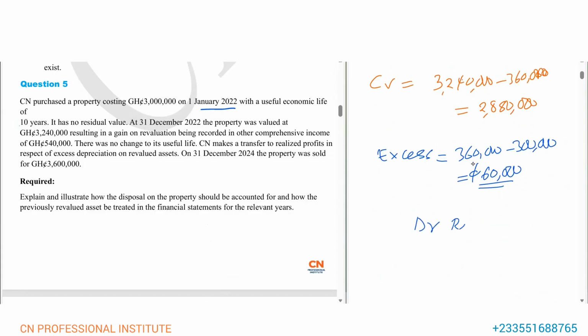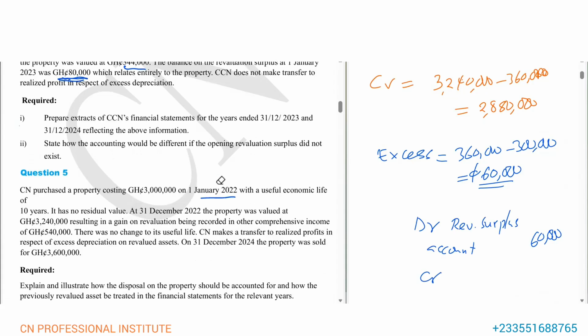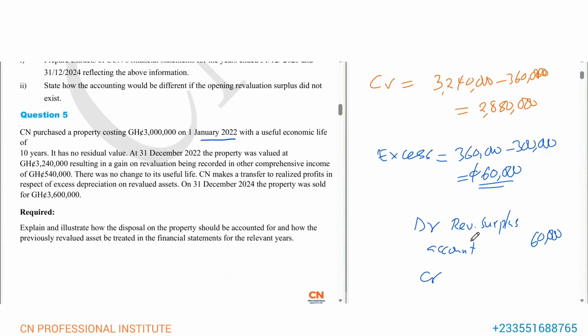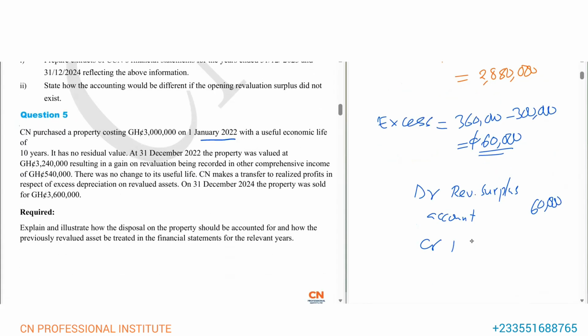So if that's the case, you debit the revaluation surplus account with 60,000, and then we credit retained earnings with 60,000.